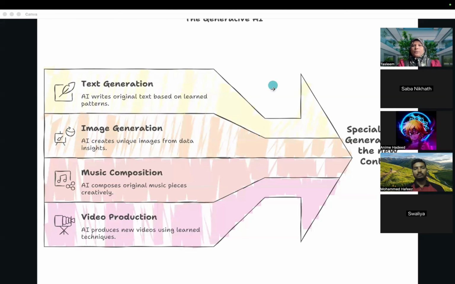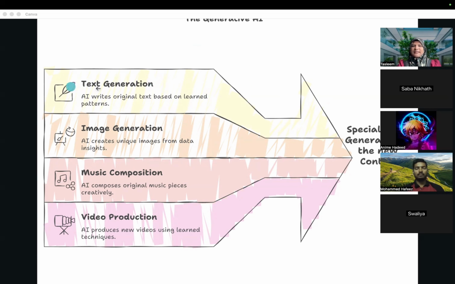Now, what is generative AI? The word itself says that it generates new information. When you feed the picture of a cat, traditional AI used to identify things based on the past data. But generative AI will be able to generate new pictures. It will be able to generate new videos. It will be able to generate new music.